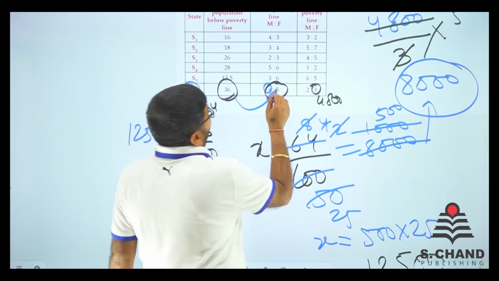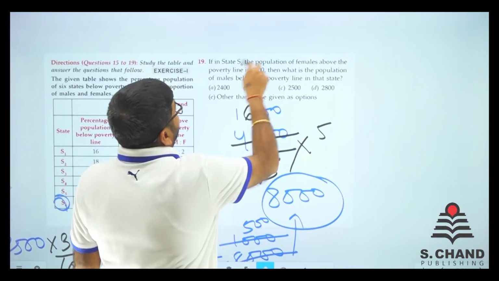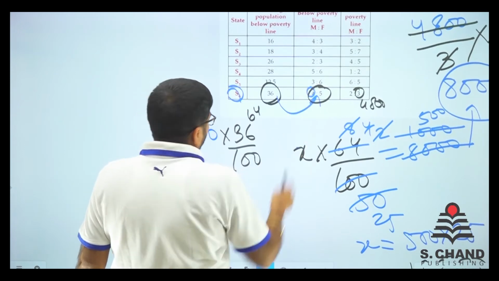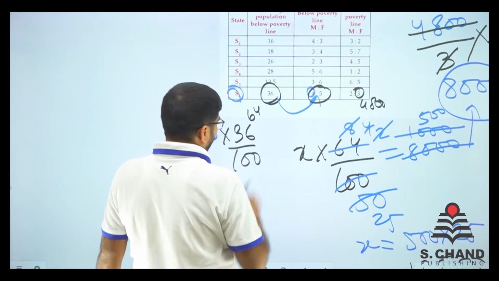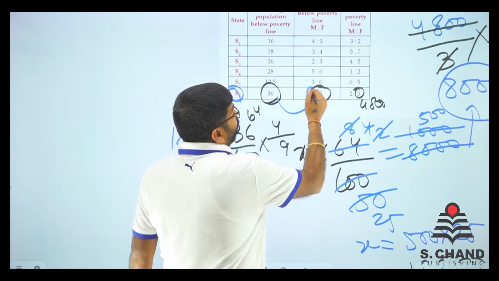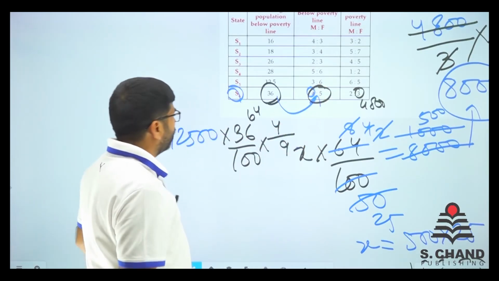Let's see what we need to find in S6. Males below poverty line. We need to find males. Males is M, the first one. So males are 4 out of 9. Out of these 9, 4 are male. So what we can do?